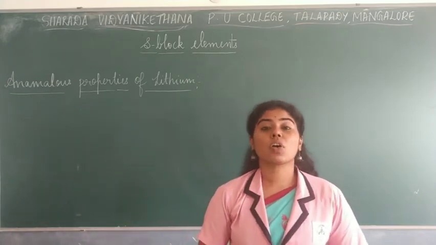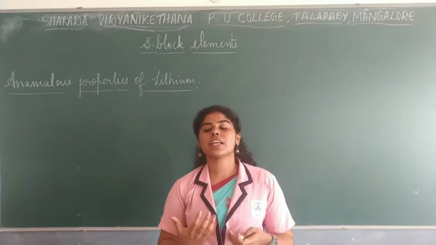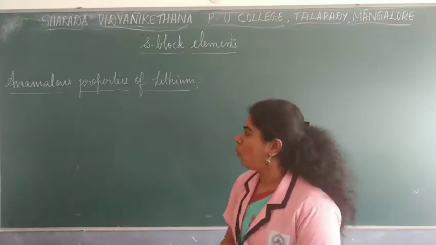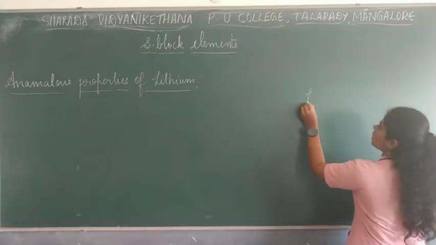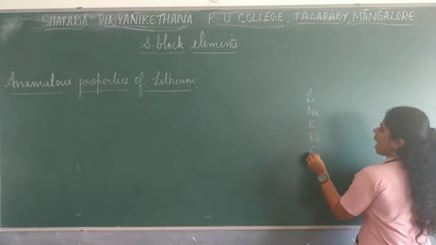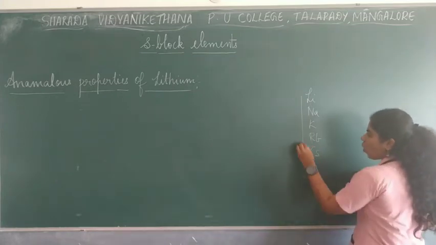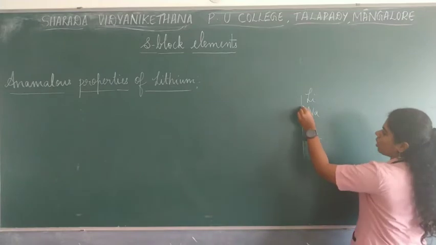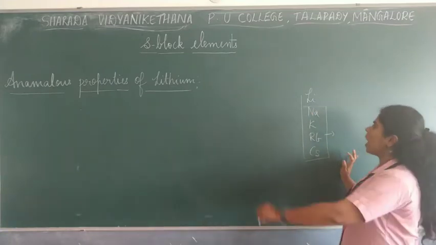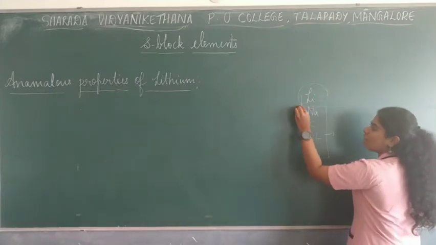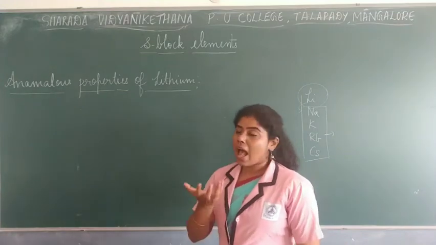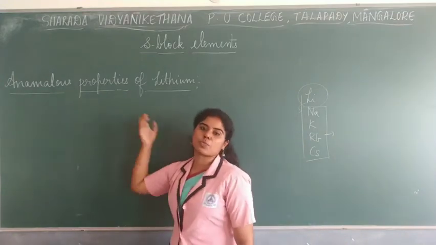So that's what we are focusing on, why lithium is said to be behaving differently than all of these other alkali metals. Which are the alkali metals we will study? That is lithium, sodium, potassium, rubidium and cesium. When you compare all of these alkali metals, which are said to have the same kind of properties, why is lithium said to have a different property? That is what we want to know right now. And that is the anomalous properties of lithium.